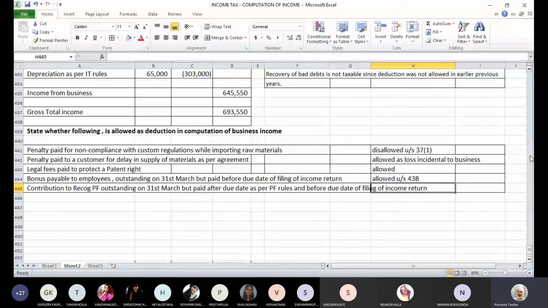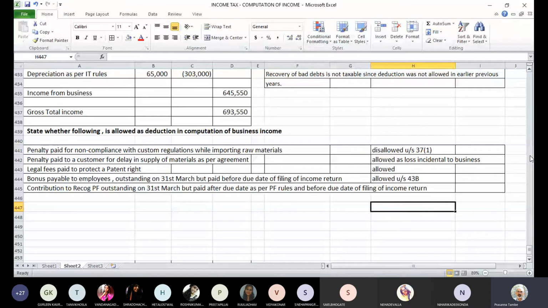Then contribution to recognized provident fund outstanding on 31st March, paid after the due date as per PF rules, but before due date of filing of income tax return. Can we claim this? This is also hit by 43B. 43B also covers contribution to recognized provident fund outstanding on 31st March.